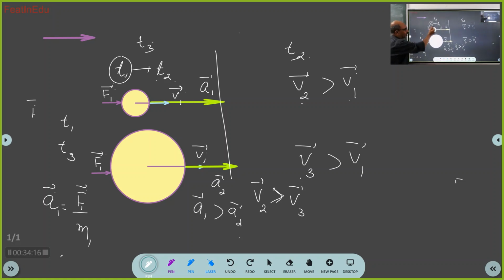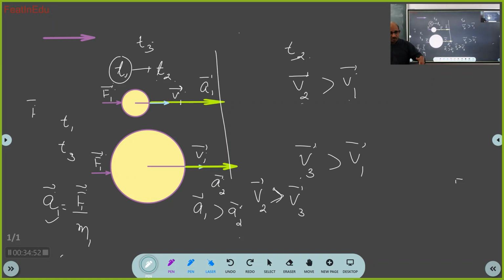I told you, from t1 to t2, force is the same. Force has not changed at time t2. Mass has not changed. Then these two have not changed, so acceleration will not change. Got it? Yes, sir. From time t1 to t2, force is the same, mass is the same. Therefore, acceleration will be the same.